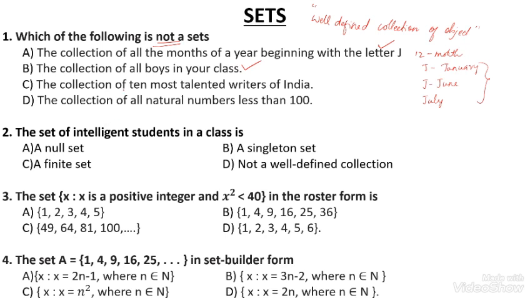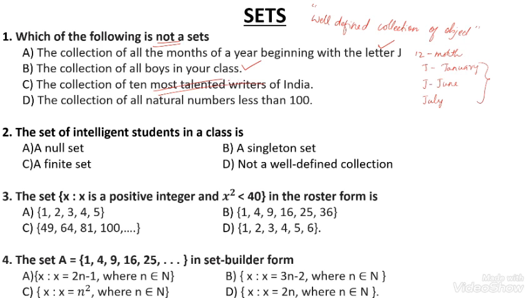Then, the collection of 10 most talented writers of India. So many writers are there in India. For example, in Kannada, Kuvempu, Masti Venkatesh Iyengar, and many others.